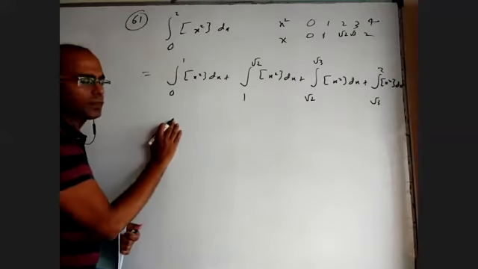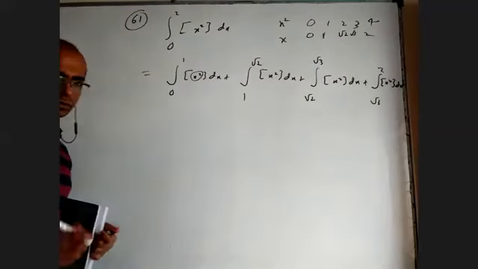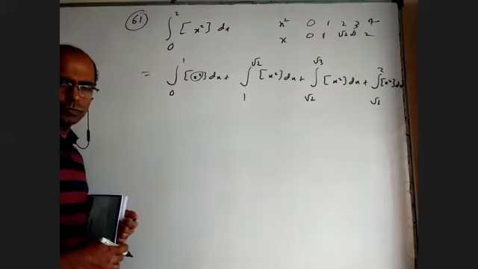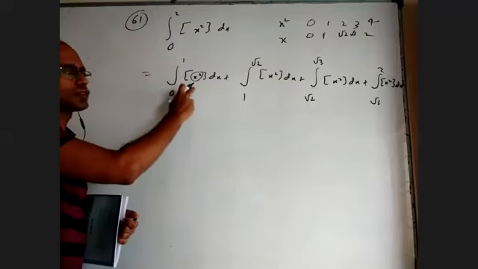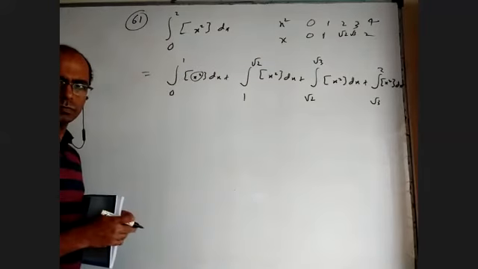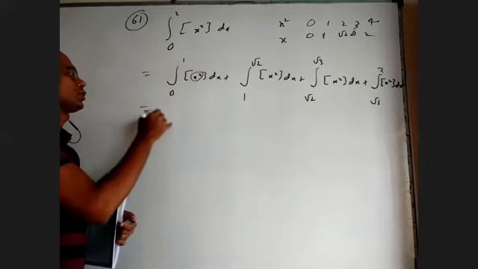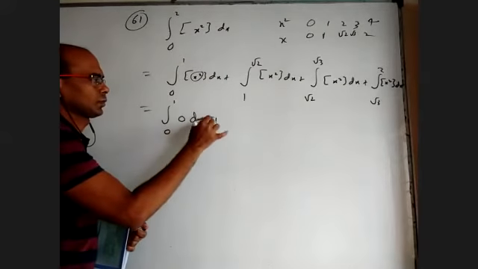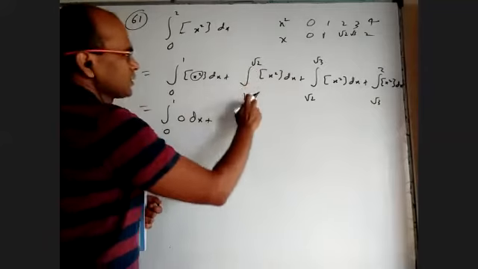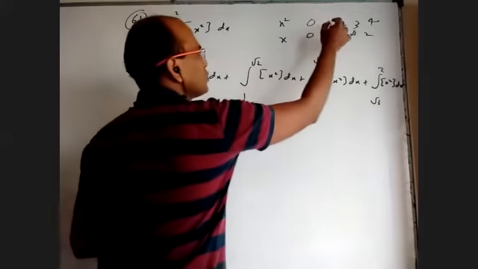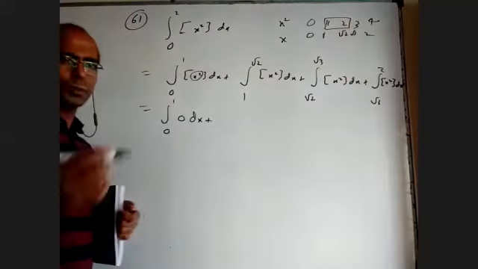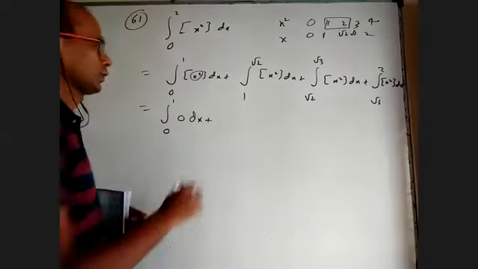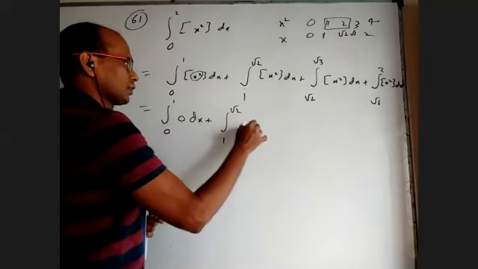When I take x in the open interval 0 to 1, x square will be between what and what? 0 to 1. And for any number between 0 and 1, what is the integer part? 0, right? So it will be integral 0 to 1 of 0 dx. Next, if x is between 1 and root 2, x square will be between 1 and 2. If any number is in the open interval 1 to 2, the integer part will be 1. So here I write integral 1 to root 2 of 1 dx.